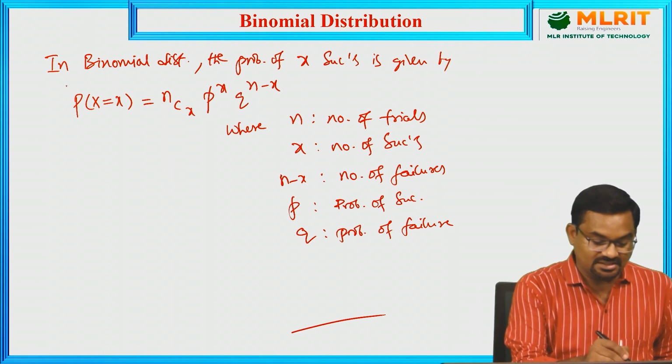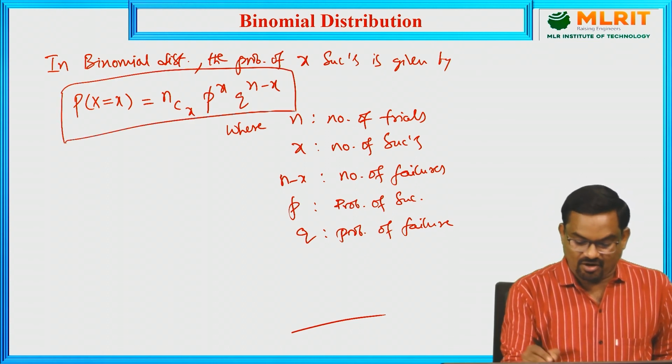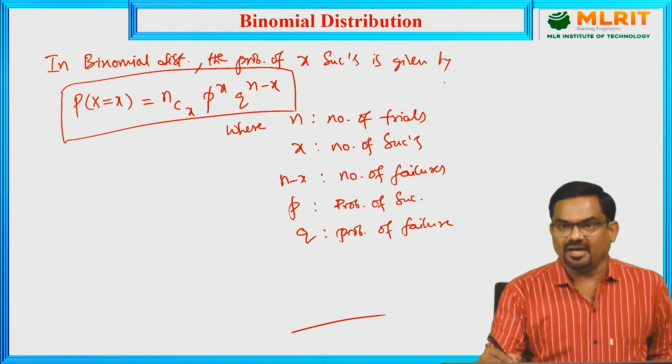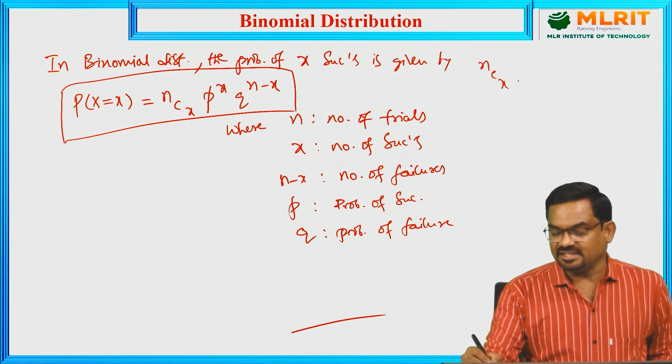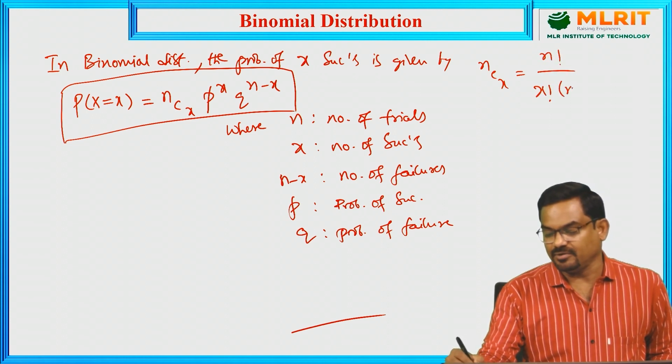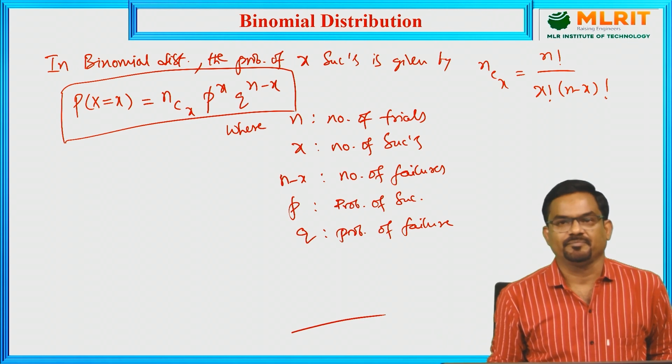So this is the formula of binomial distribution, nCx p^x q^(n−x), where all of you know how to find nCx, the combinations: n factorial by x factorial into (n−x) factorial.